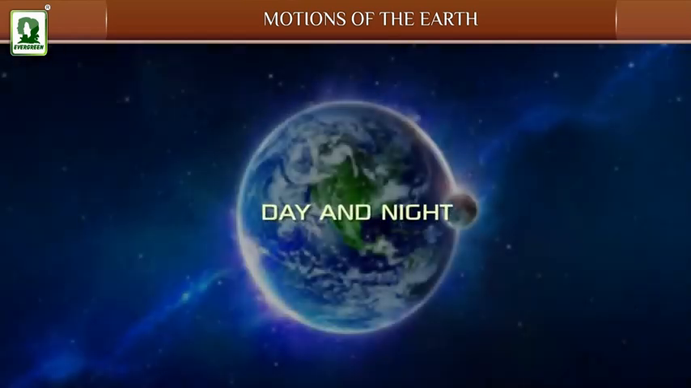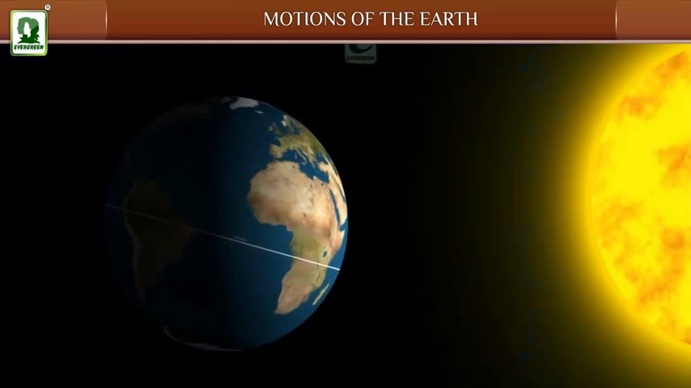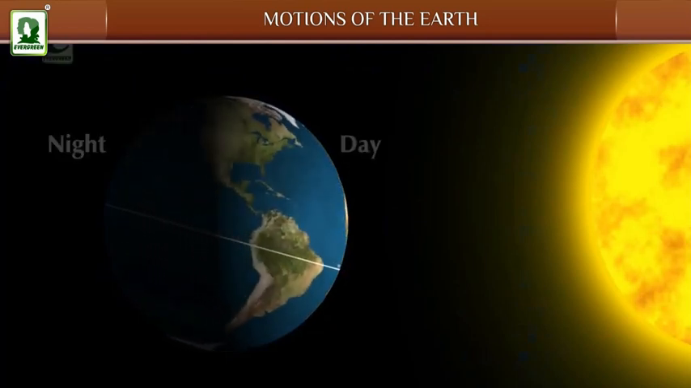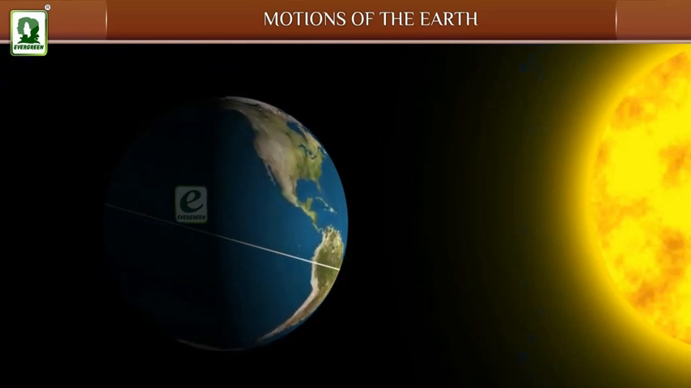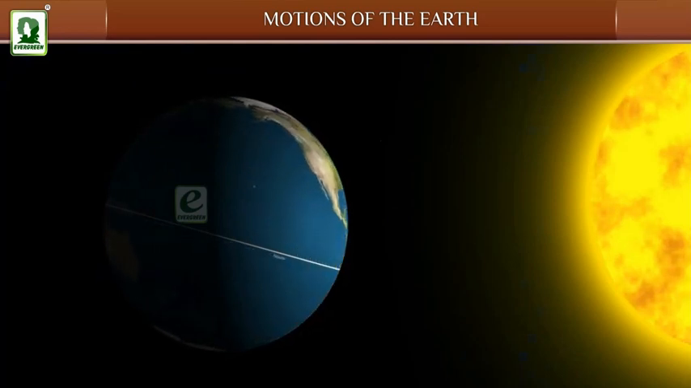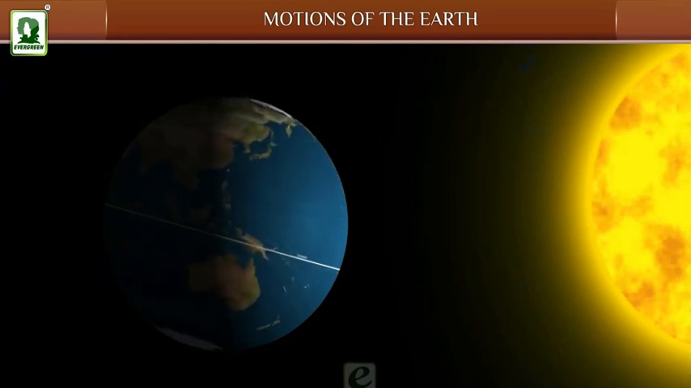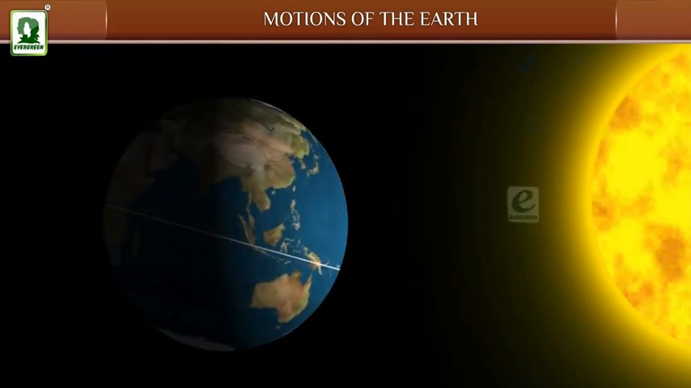Day and night. The rotation of the Earth causes day and night. The side of the Earth which faces the Sun has day, and the side of the Earth facing away from the Sun has night. Just imagine what will happen if the Earth stopped rotating one day. One half of the Earth would have permanent daylight and the other half would be permanently in darkness.